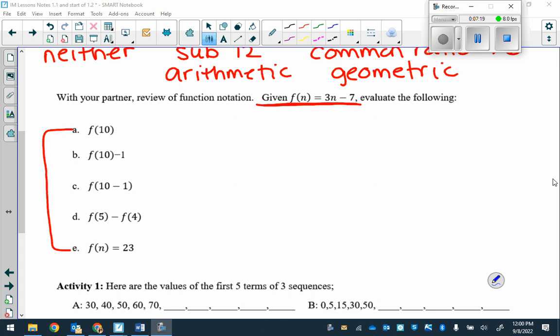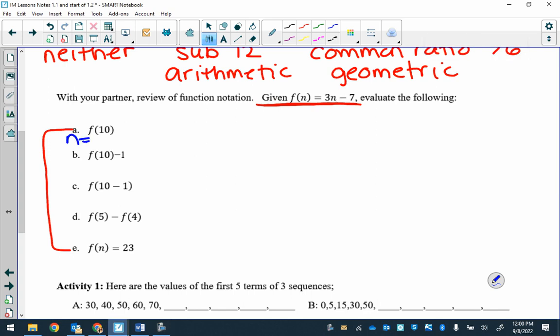Lucy? Multiplying 3 times 10 because the f is still 3. Okay, so we're substituting 10 in for n. Okay, so we do get the correct answer for A. 30 minus 7 gives you 23. Now B was f of 10 we already found. 23 minus 1 gives us the 22. Okay, any questions about those two? We're good? Okay, now for C, we have f of 10 minus 1.